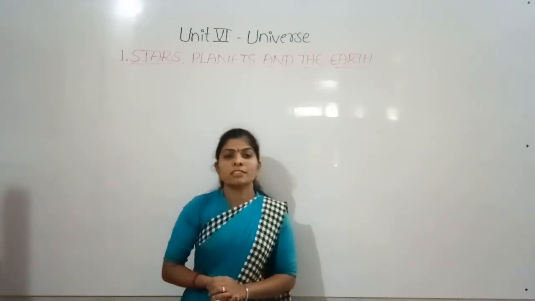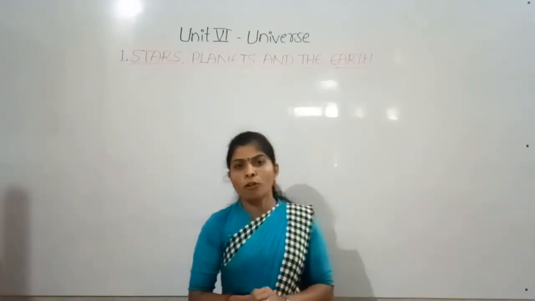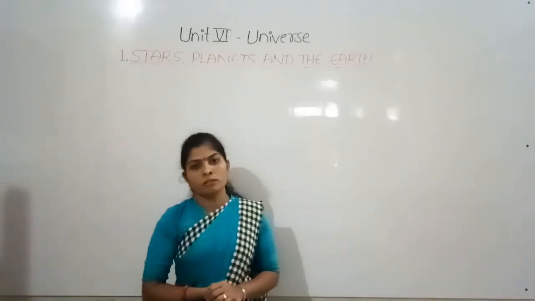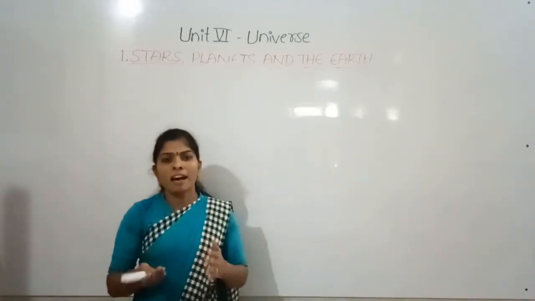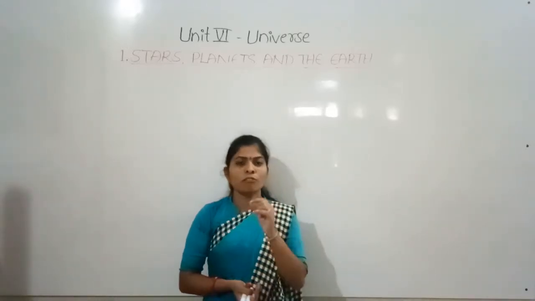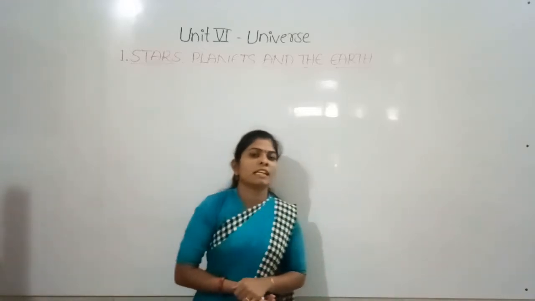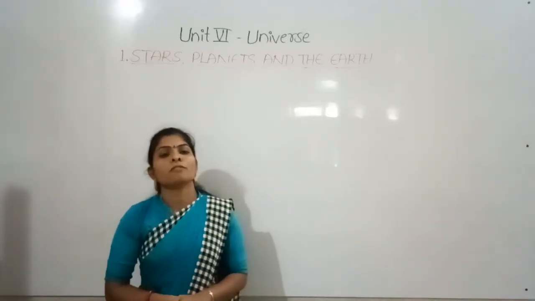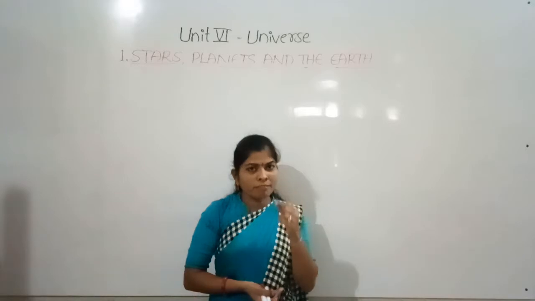And we learned about the stars. So what do you mean by stars? Stars are luminous heavenly bodies that emit light and heat of their own. If we see the night sky, we observe the stars. Even though they are large spheres of burning gases, they look like specks of light, like tiny spots in the sky. The reason is their distance. They are farther away from us, so they look very small in size.